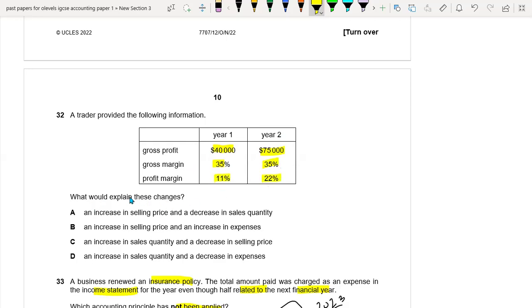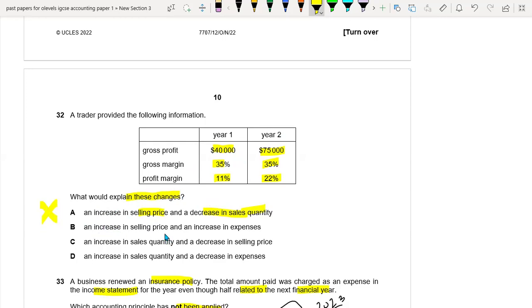So what would explain these changes? First of all, an increase in selling price and decrease in sales quantity. If there is an increase in selling price and decrease in sales quantity, our gross profit should decrease. But as you can see, this is increasing in year two. So this is not the right option.